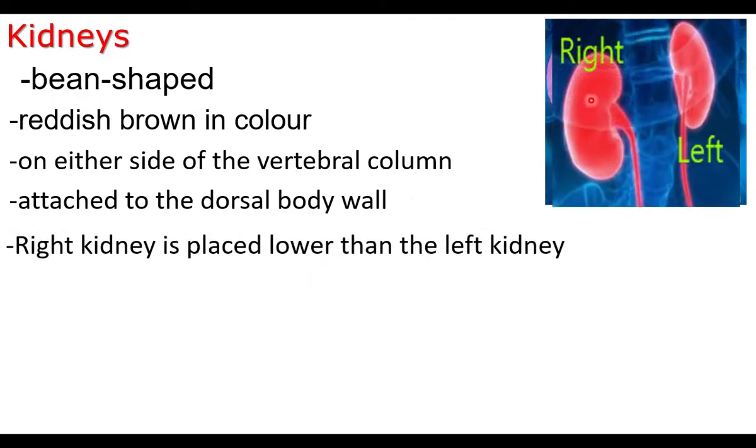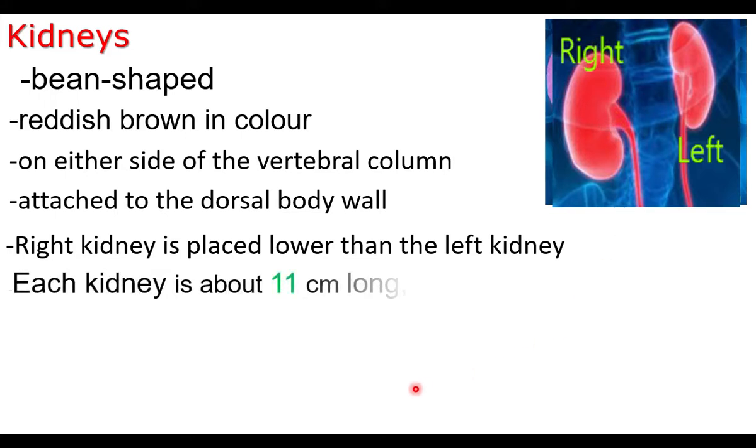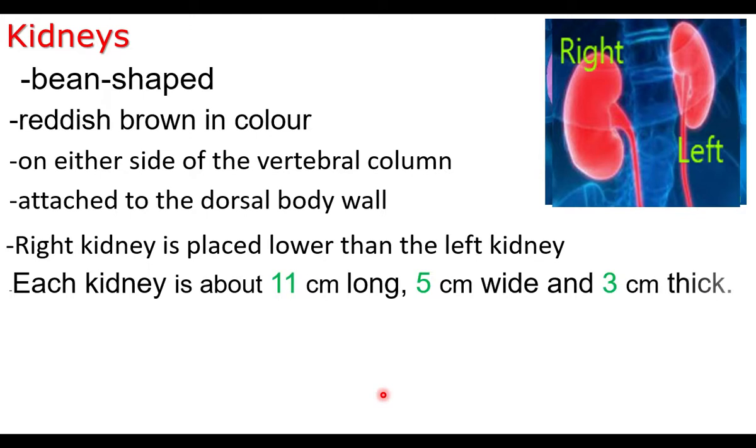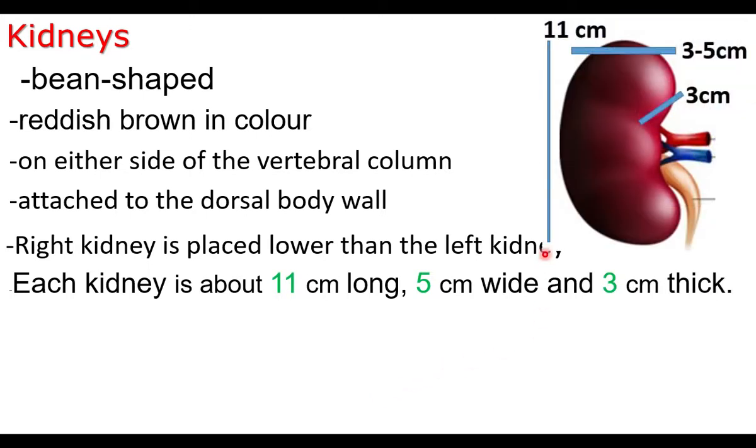The right kidney is placed lower than the left kidney because the right side of the abdominal cavity is occupied by the liver. Liver is the largest gland. It is found on the right side of the stomach. Because of the presence of the liver, the right kidney is lower than the left kidney. Each kidney is about 11 cm long, 5 cm wide and 3 cm thick.